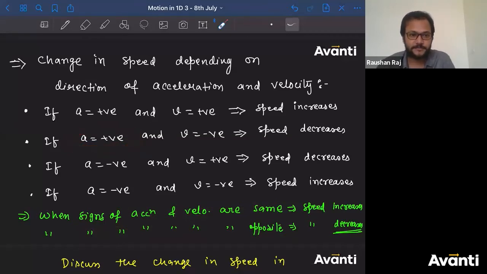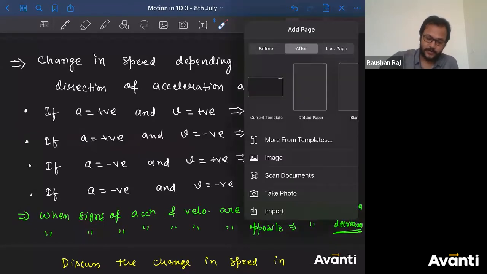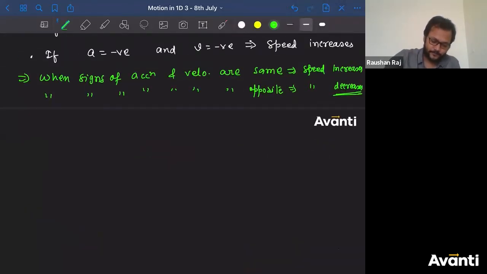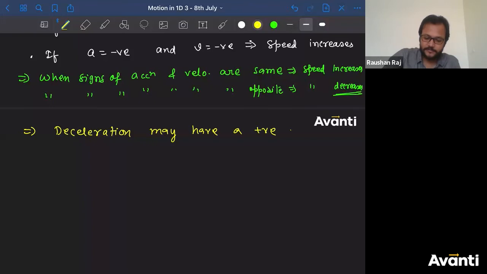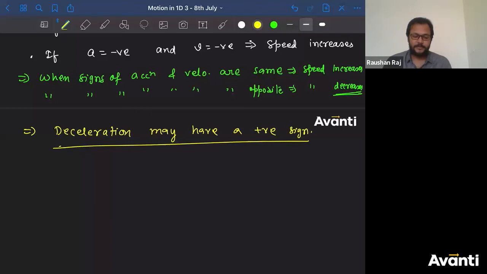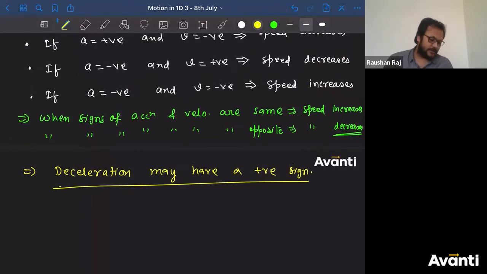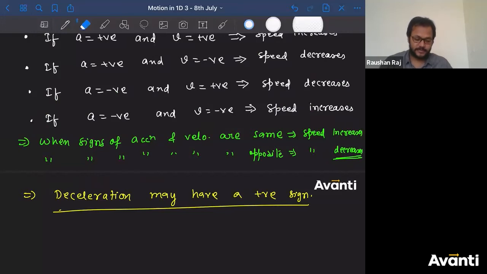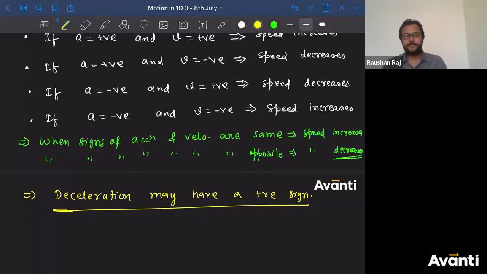All right, guys, did everyone understand? So let me make a note here. Deceleration may have a positive sign. All right, did you understand? If you have any doubt, let me know. I am expecting everything is clear, but still if you have any doubt, you can ask me right now. Feel free to ask.